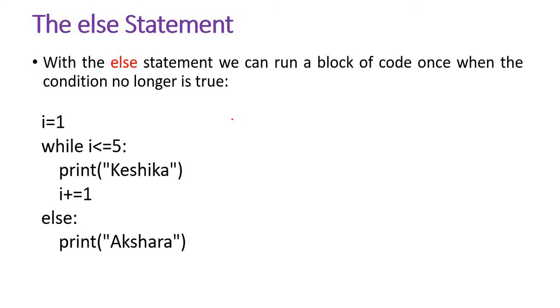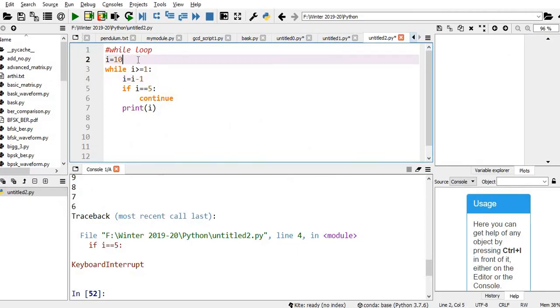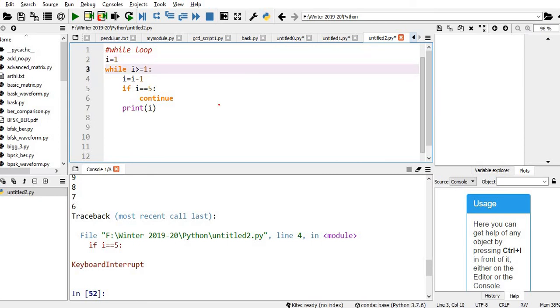So we know that this while executes this print until this condition is satisfied. When the condition is not satisfied, for once it will execute the else. So let me try this in the Python window. So i is equal to 1, while i less than or equal to 5. Let me use the same program.